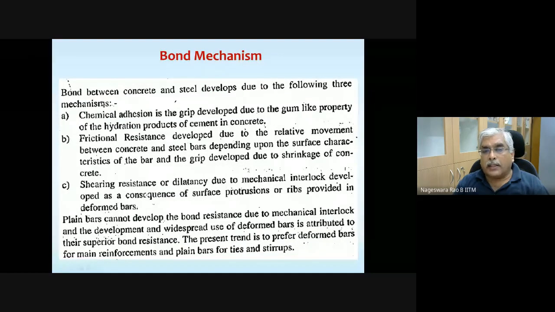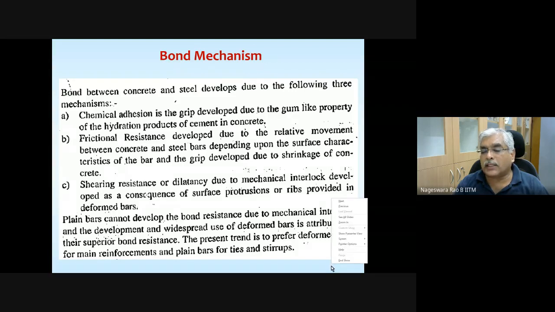So now let's come back to bond mechanism. Three types of mechanisms: the bond arising due to chemical adhesion, bond arising due to frictional resistance, and bond arising due to shear resistance.